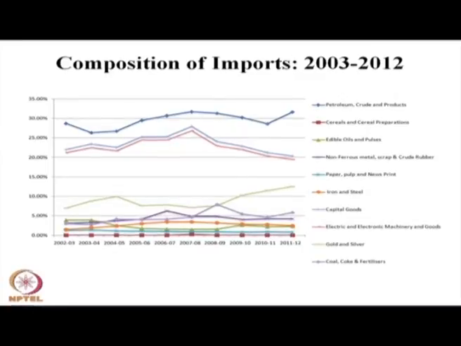Petroleum import has increased significantly during the period 2003 to 2012, and it is now more than 30% at present. After that comes capital goods import, but it declined in 2007-8 primarily because of the economic recession. However, gold import has increased significantly after 2007-8, because the capital market was declining and gold became a domestic investment avenue. People purchased gold. Import of gold has increased significantly after 2007-8.